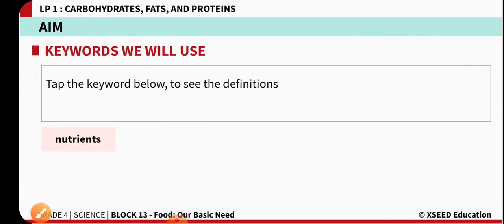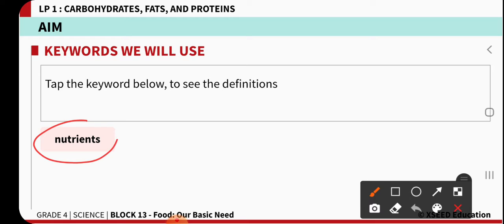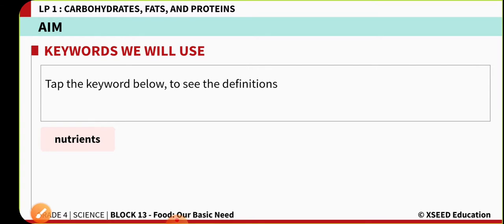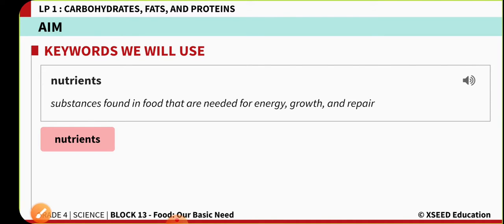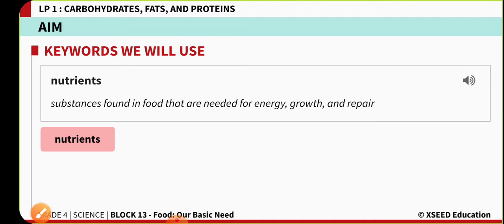Now in today's class we are going to learn a new keyword, that is called nutrient. Nutrients. So what are nutrients? Nutrients means the substances that are found in the food that are needed to give energy, growth and even repair. Nutrients are the substances present in the food material which give us energy. They are helpful in the growth and repairing of our body. Nutrients: substances found in food that are needed for energy, growth, and repair.